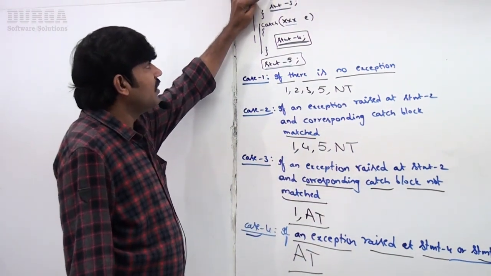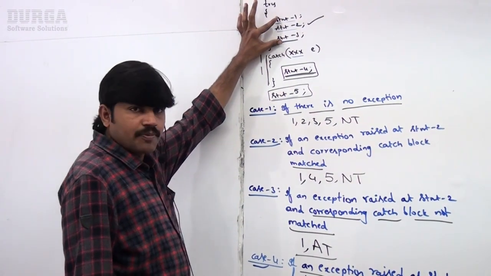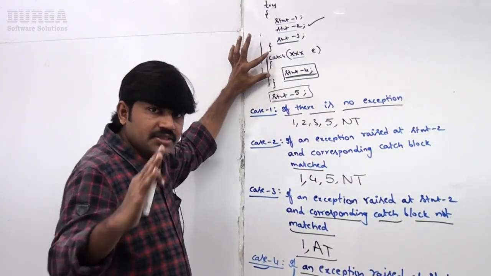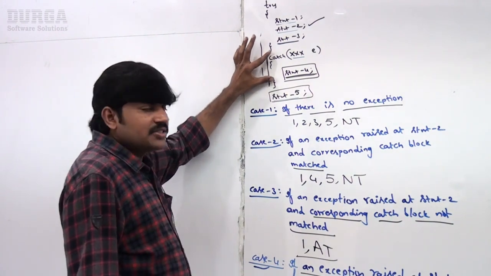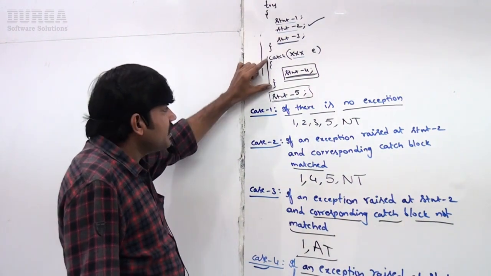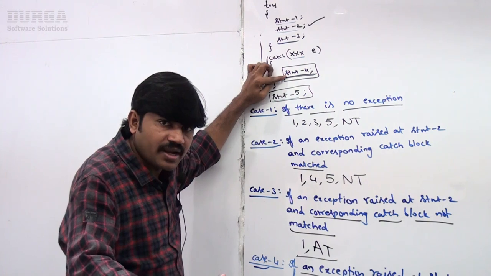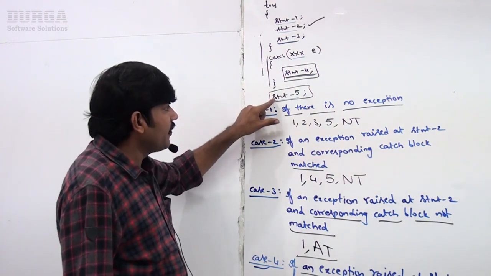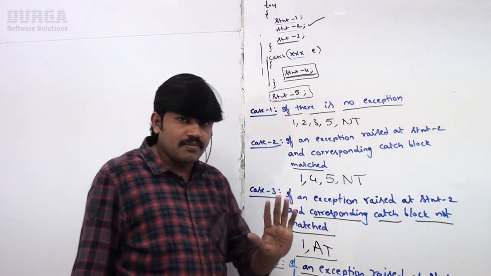So at 1 or 2 or 3, anywhere a problem is coming, if the catch block matched, it will execute. If the catch block is not matched, abnormal termination. Inside the catch block, if an exception is raised, abnormal termination. Outside the try catch block, if an exception is raised here, abnormal termination.